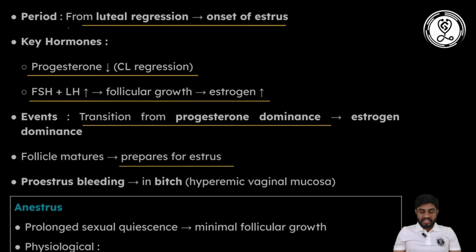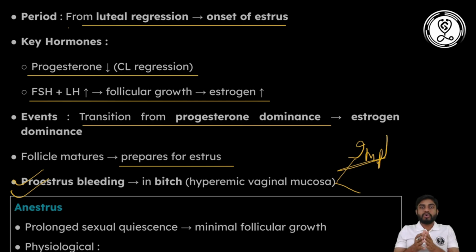Okay, in bitches there will be proestrus bleeding due to hyperemia, and in this condition there will be hyperemic vaginal mucus. This question is also very important, so you should know the difference. In cattle there is metaestrus bleeding, but in bitches there is proestrus bleeding. Okay, so these important points you should remember.